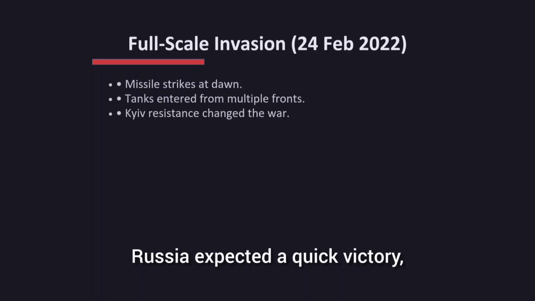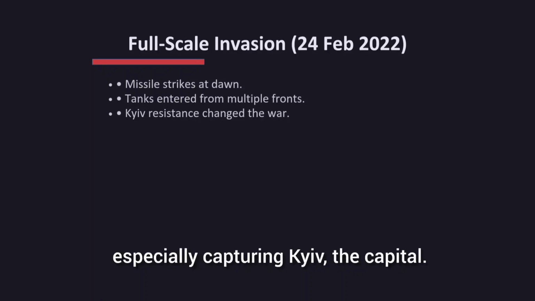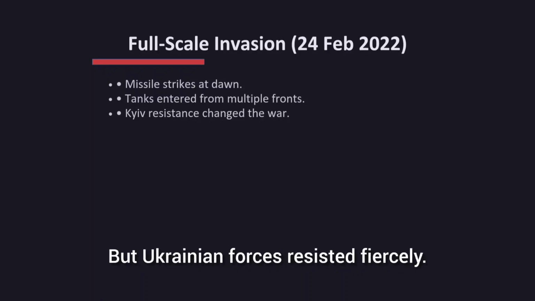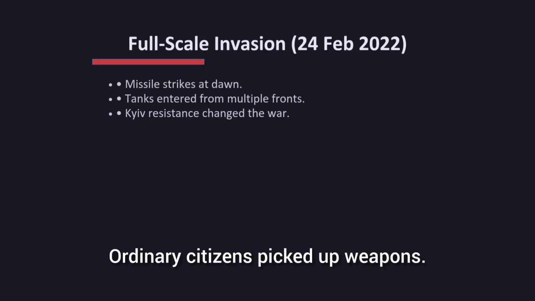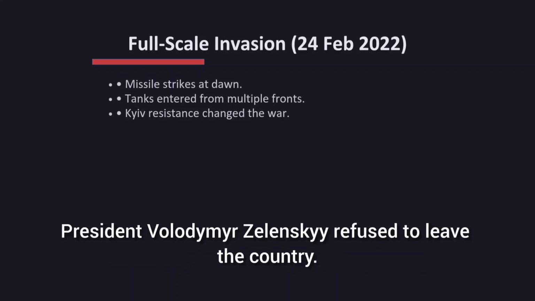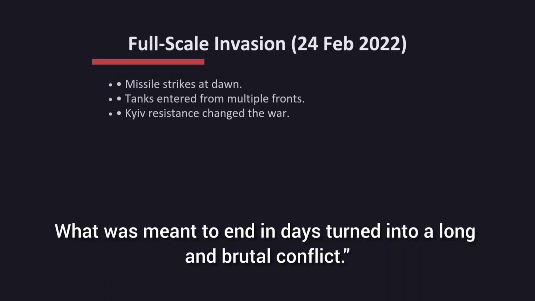Russia expected a quick victory, especially capturing Kiev, the capital. But Ukrainian forces resisted fiercely. Ordinary citizens picked up weapons. President Volodymyr Zelensky refused to leave the country. What was meant to end in days turned into a long and brutal conflict.